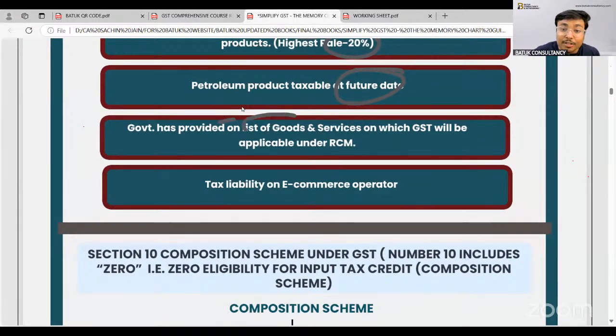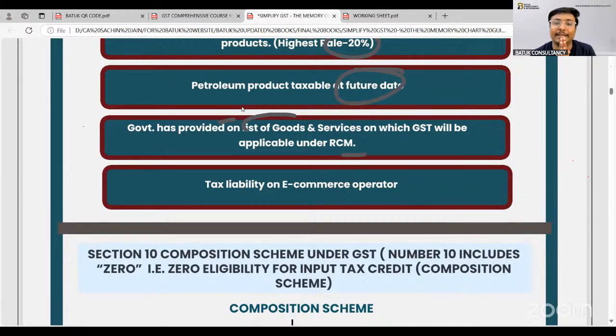The government has also provided the list of goods or services on which GST will be payable under RCM. Normally, the supplier who is going to make the supply is liable to pay the GST. But the government has specified a particular list, and through that list, the government said that in this scenario, the recipient will be liable to make the payment of taxes. They have also decided the tax liability in case of an e-commerce operator.